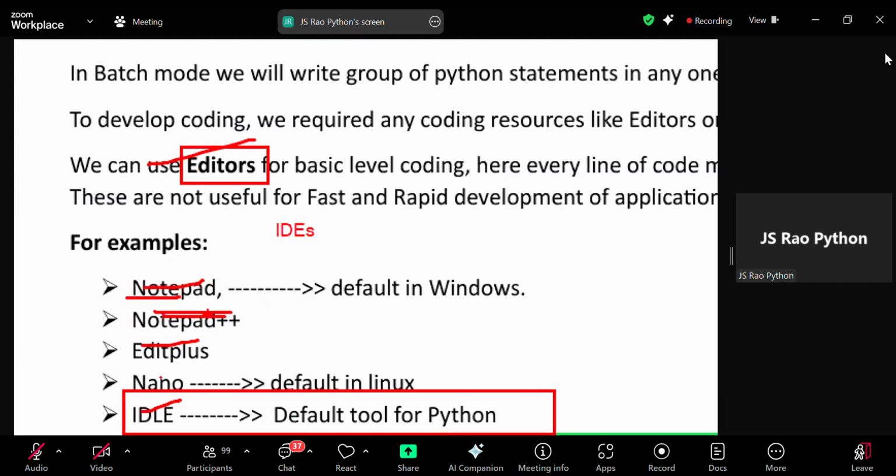If you are using Notepad or Notepad++, we have to put in a lot of effort maintaining Python indentation. That's why with an IDE, Python itself automatically follows the indentation. What is indentation? You will understand later, wait some time.